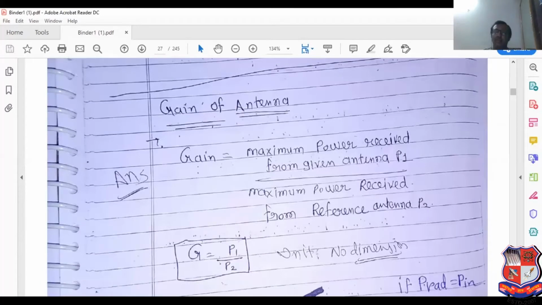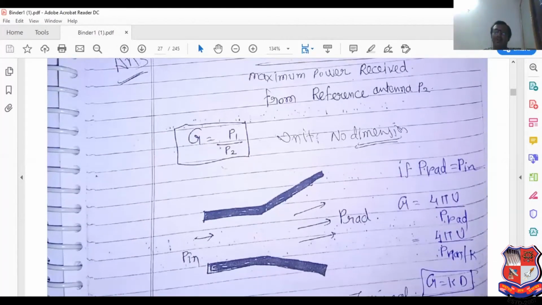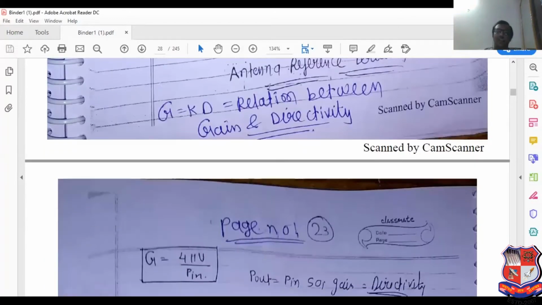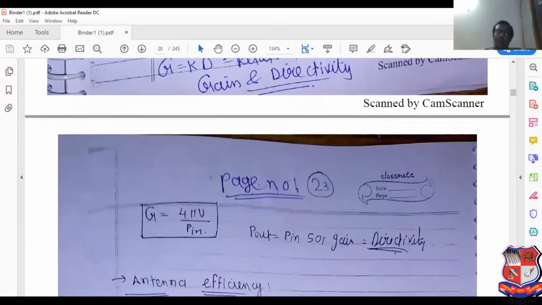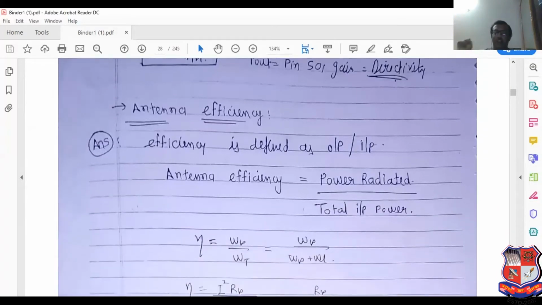Gain of the antenna means what? Input power required for the reference antenna and input power required for the given antenna to produce the same received power. G equal to P1 by P2. Gain is a unitless quantity. So 4 pi U divided by P radiated, and P input divided by K, so G equal to K D, which is the relation between gain and directivity. G equal to 4 pi U divided by P input. If P out equals P input, it is considered that gain equals directivity.